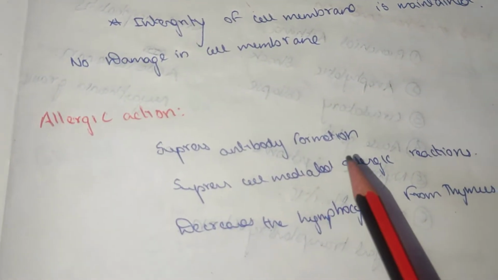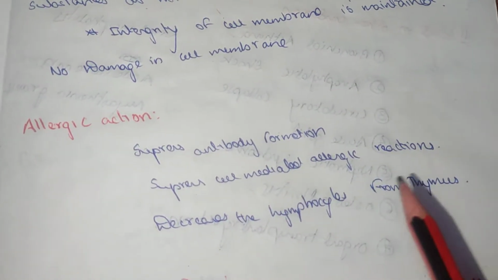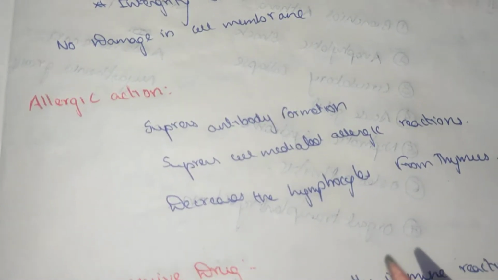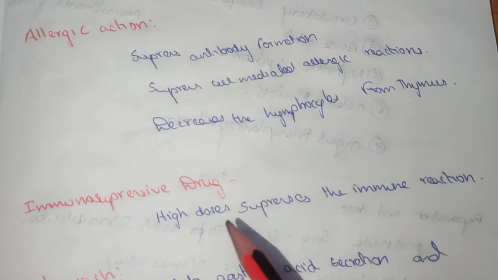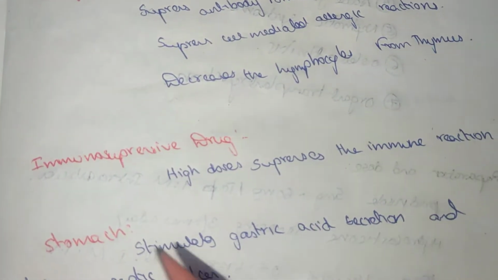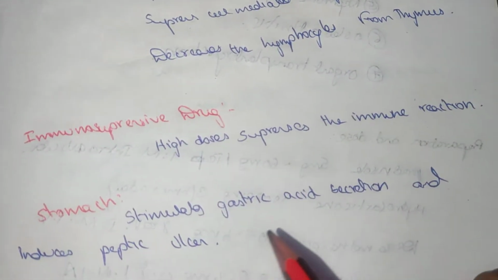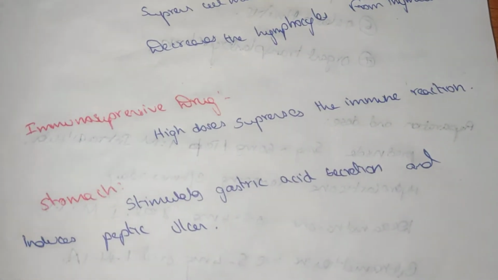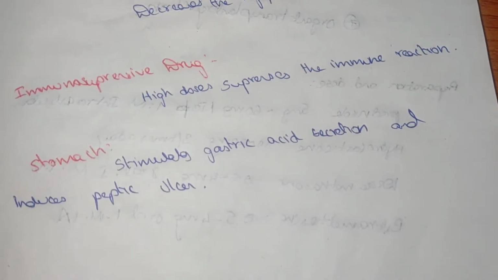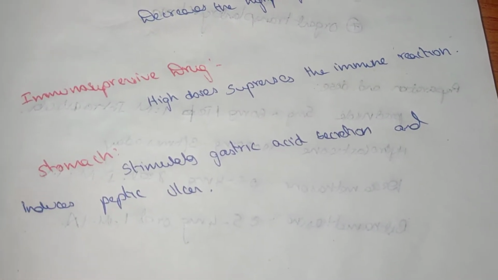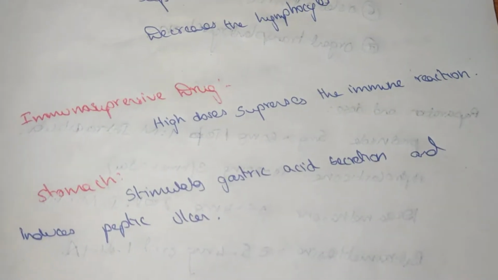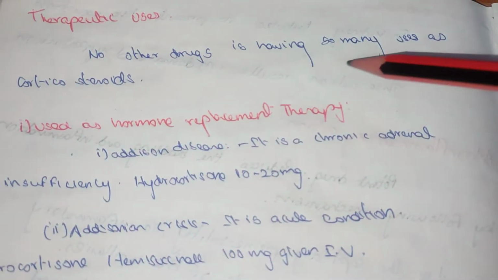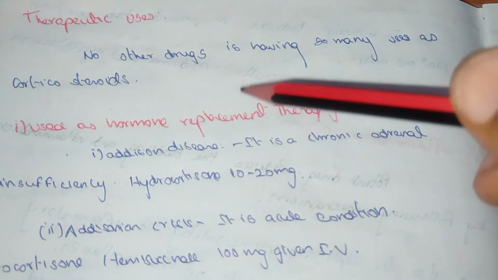Allergic action. It suppresses antibody formation, suppresses the cell-mediated allergic reaction, and decreases lymphocytes from the thymus. It is used as an immunosuppressive drug. High doses suppress the immune system. Stomach: it stimulates gastric acid secretion and induces peptic ulcer. When a larger amount of corticosteroid is taken, it stimulates gastric acid secretion. This results in peptic ulcer.